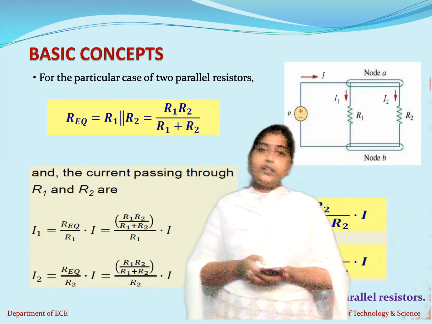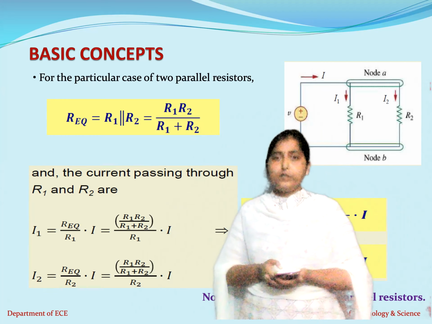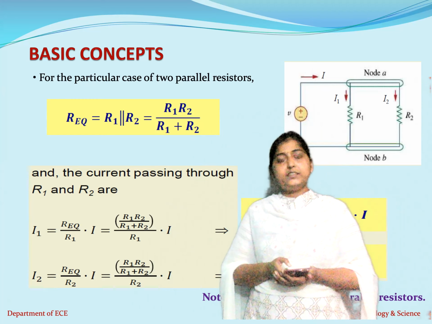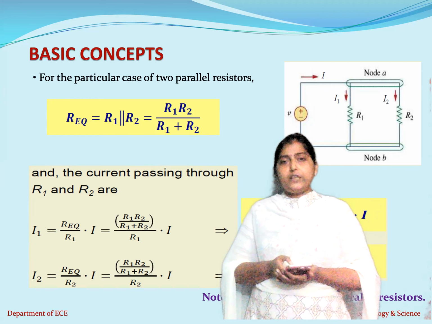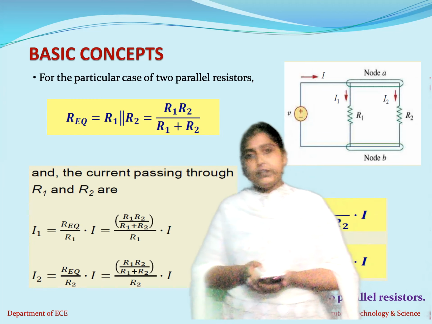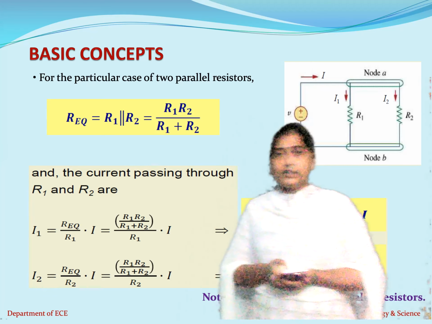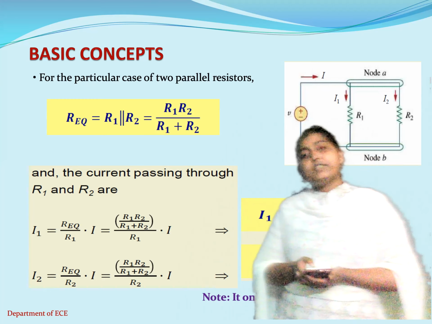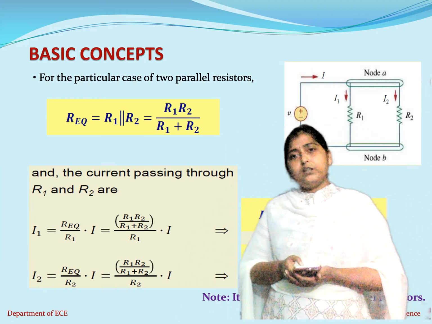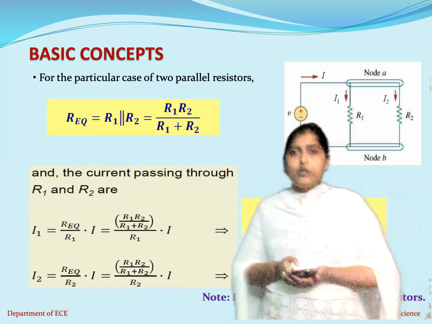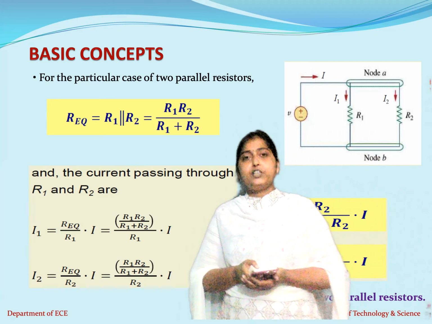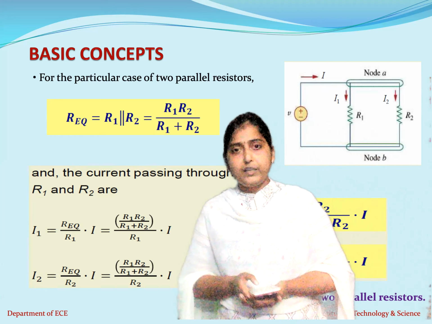How do we define current? What is the basic unit for current? How is it represented for AC and DC circuits? What is voltage? What is the unit for voltage? How is it represented for AC as well as DC? Then we discussed Kirchhoff's current law and Kirchhoff's voltage law: what Kirchhoff's current law is, when it is applicable, and how Kirchhoff's voltage law is applied.